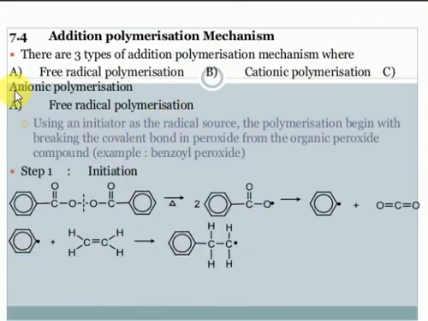Look at this, students, a very important point is the mechanism that addition polymerizations follow. There are three types of addition polymerization. The first is the free radical polymerization process, then the cationic polymerization process, and the anionic polymerization process. What is the free radical polymerization process? Any process initiated by free radicals. If a polymerization process is initiated by a cation, it is cationic polymerization. If it is initiated by an anion, it is called anionic polymerization.